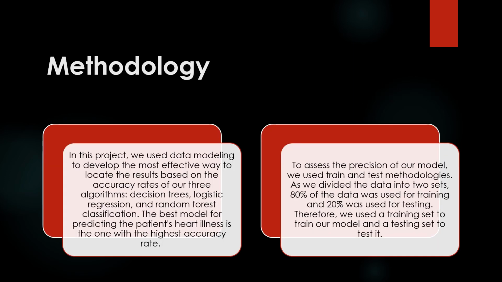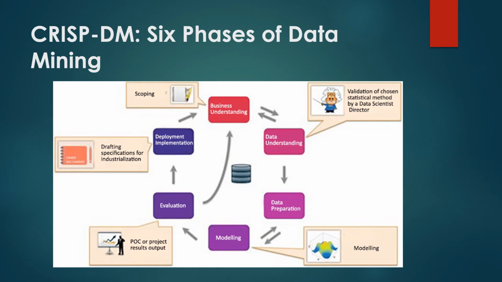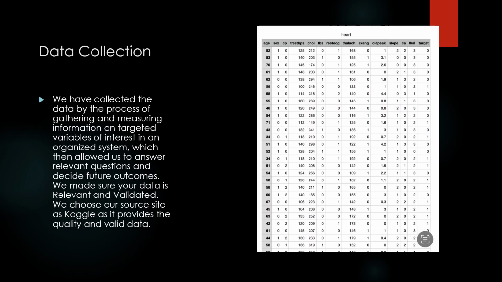We have used a methodology, that is, we have used data modeling to develop the most effective way to locate the results based on the accuracy rates of our three algorithms: Bayesian trees, logistic regression, and random forest classification. We have used CRISP-DM. The phases of data mining are business understanding, data preparation, modeling, evaluation, and deployment. We have collected the data from Kaggle.